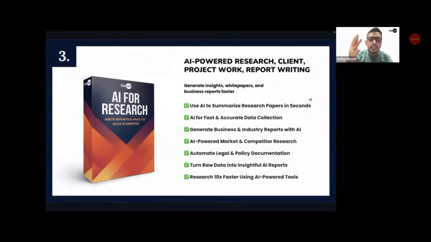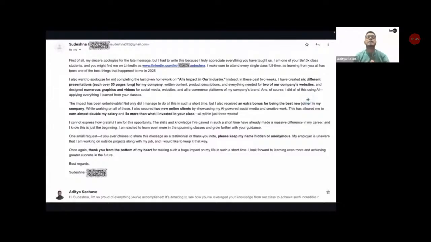And guys, believe me, after the third module itself, we have a student named Sudeshna who said, the impact has been unbelievable. Not only did I manage to do all of this in such a short time, but I also received an extra bonus for being the next best new joiner in my company. While working on all of this, I also secured 2 new online clients by showcasing my AI-powered social media and creative work. This has allowed me to earn almost double my salary and 5x more than what I invested in your class, all within just 3 weeks of joining the program. So that is what Sudeshna was able to do in just 3 weeks, just after the third module.